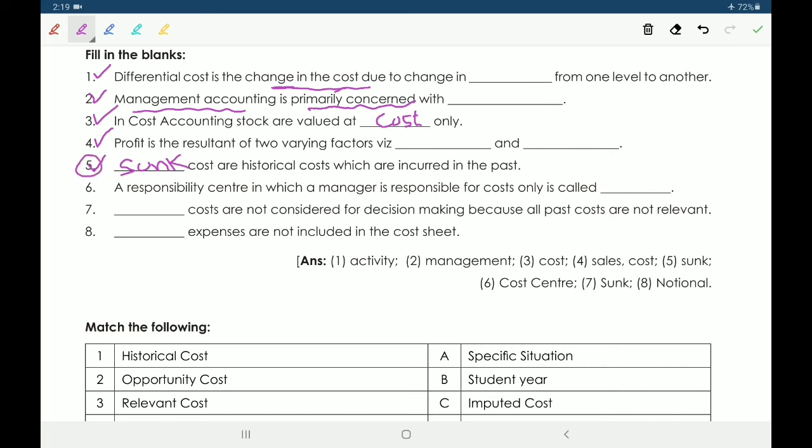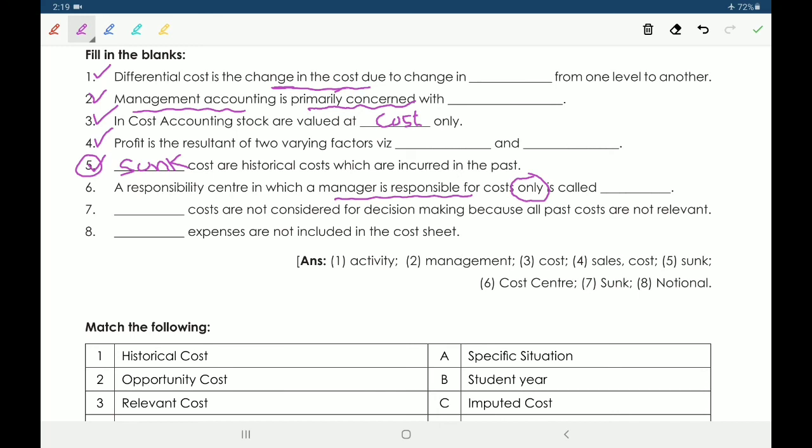Next, sixth one, a responsibility center in which a manager is responsible for costs only is called cost center, because only cost is the responsibility.